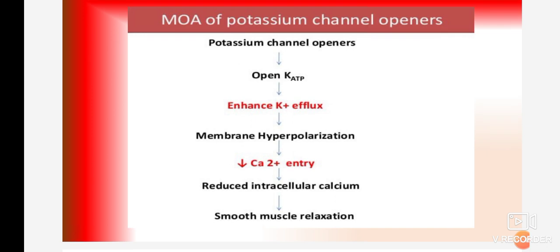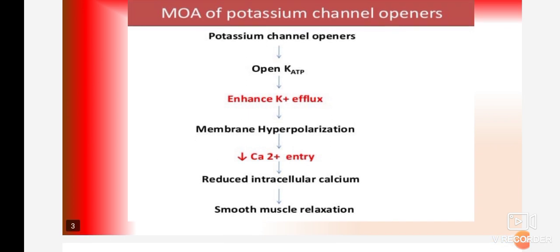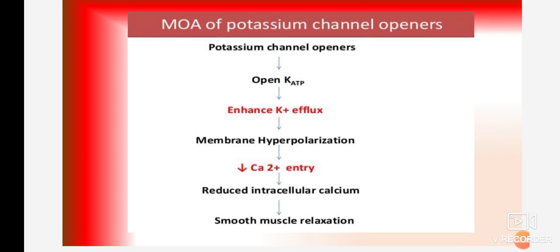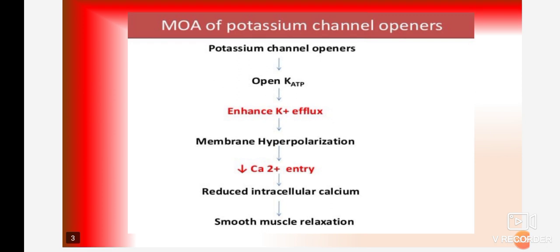Whenever we give a drug that acts as a potassium channel agonist or potassium channel opener, once we administer the drug, after absorption it directly acts on the potassium channels. After acting on the potassium channel it opens the channel. Once the potassium channels open, they further open KATP, that is, the ATP-sensitive potassium channel. After that they enhance the potassium efflux. This is the mechanism of action by which they reduce the blood pressure.